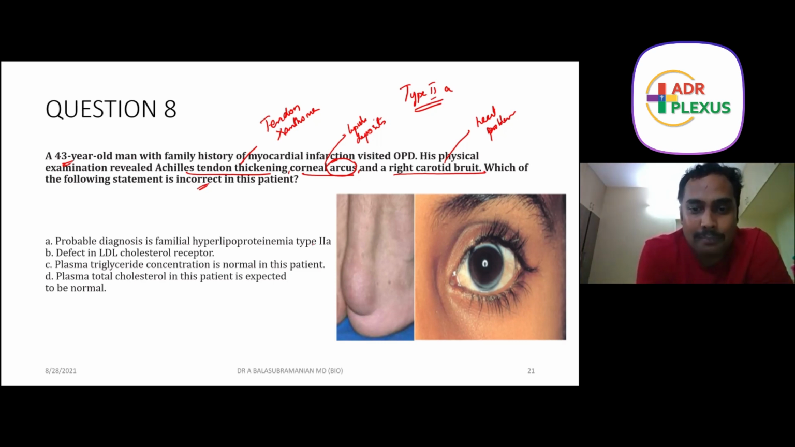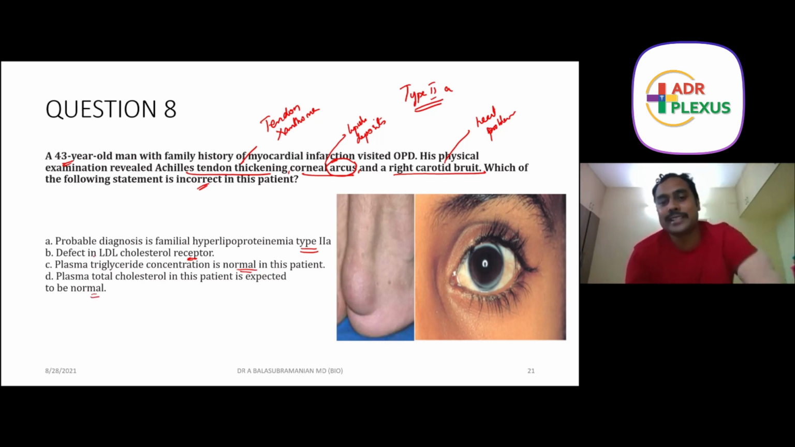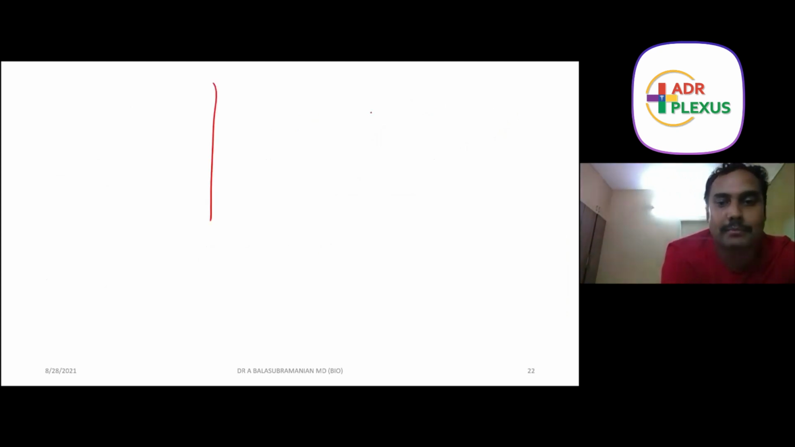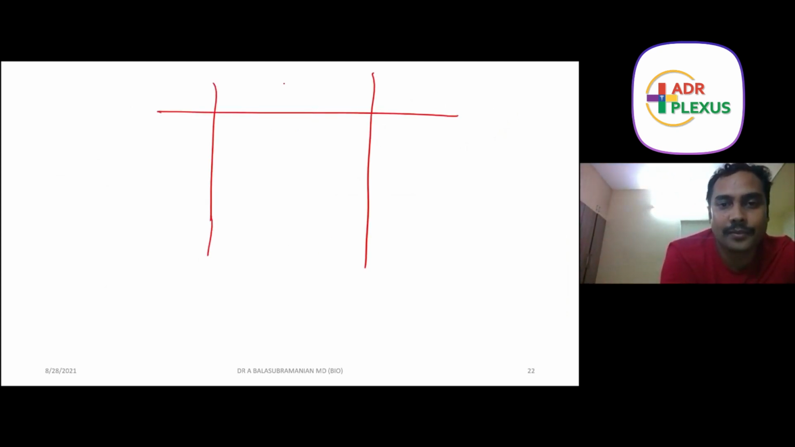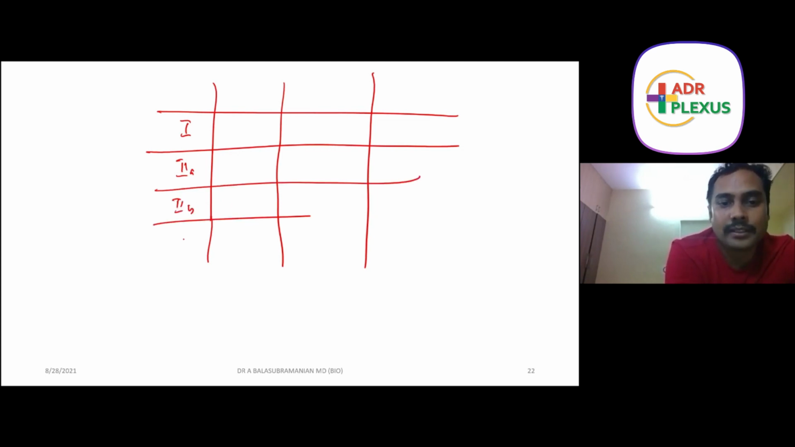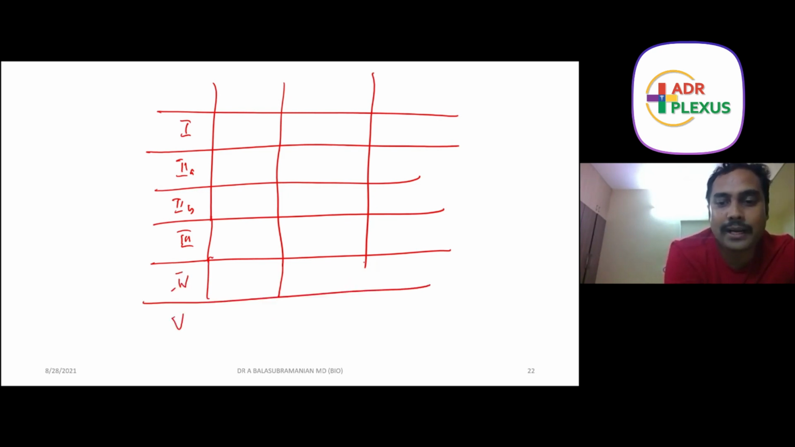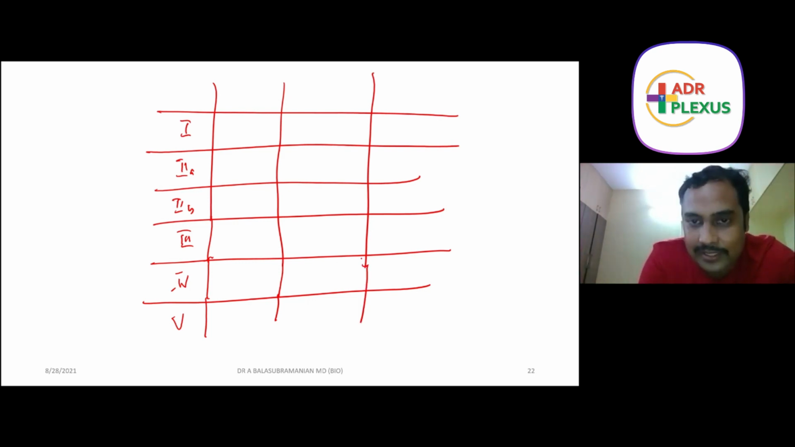Probable diagnosis is familial hyperlipoproteinemia type 2A, defect in LDL cholesterol receptor, plasma triglyceride concentration is normal in this patient, plasma total cholesterol in this patient is expected to be normal. So by this time you would have known the answer, but let me go ahead and explain some simple facts about hyperlipoproteinemia disorder. Okay, I'll make it very simple for you. Type 1 is there, type 2A is there, type 2B is there, type 3 is there, and then we have type 4, type 5. Most of the students tend to mug up this thing, but there is no need to mug up anything. Okay, it's very easy.